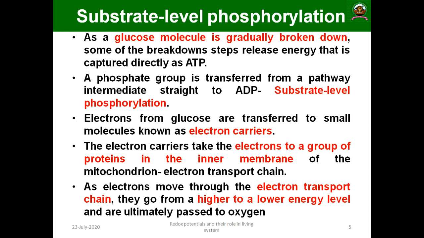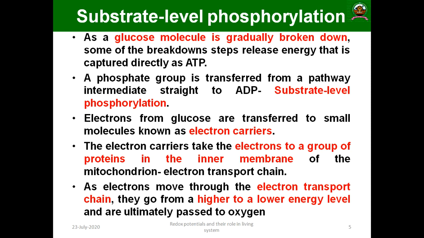So a glucose molecule is generally broken down into a simpler form, and the release of energy takes place with the help of ATP. The phosphate is transferred, and ADP plus inorganic phosphate produces ATP. This phosphate group is transferred from a pathway intermediate straight to ADP, and this particular process is known as substrate level phosphorylation. That is an intermediate pathway. The ADP interacts with an inorganic phosphate and produces ATP.